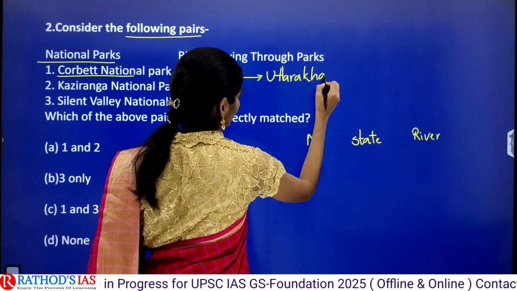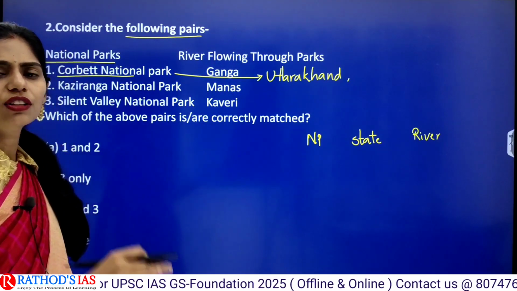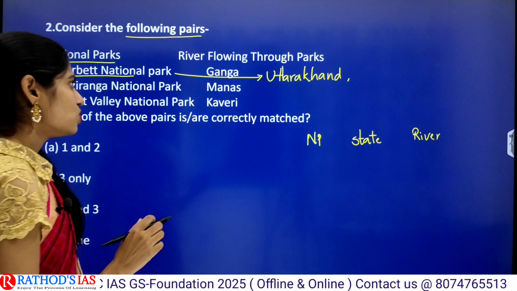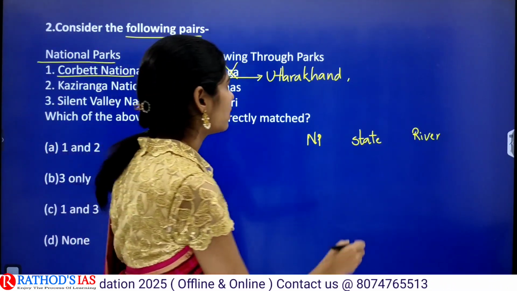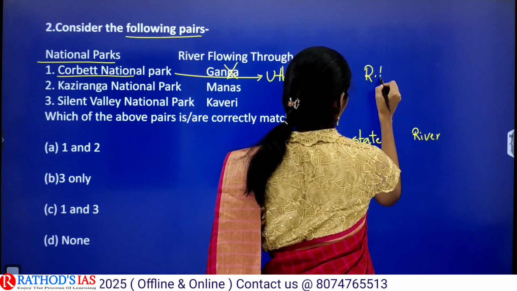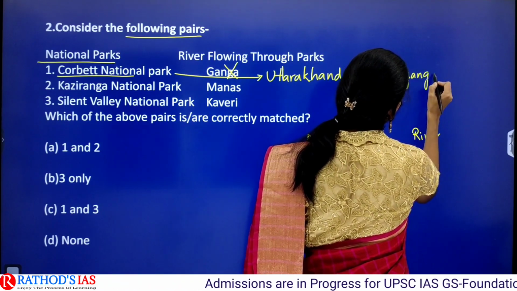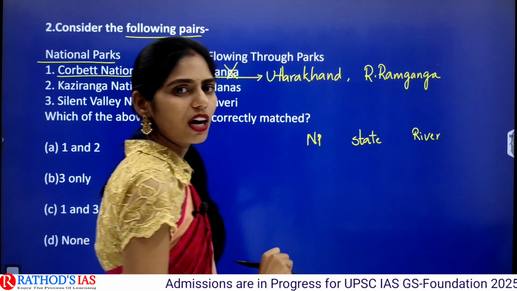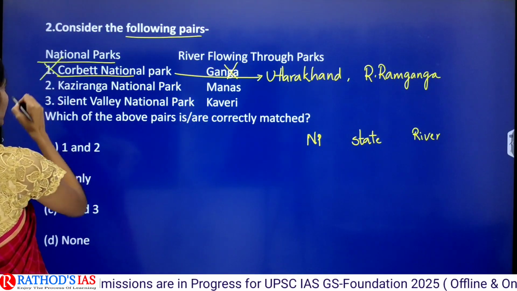First important fact, this Jim Corbett National Park is located at the foothills of Himalayas. So actually river Ganga is not flowing there, but river Ram Ganga. River Ram Ganga is flowing through this Jim Corbett National Park. So this first pair is incorrect.